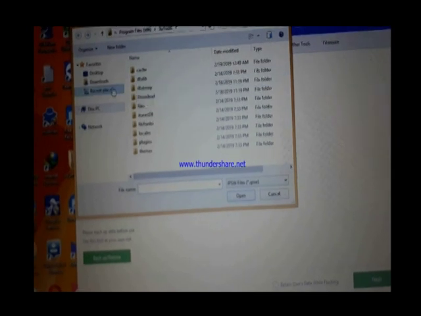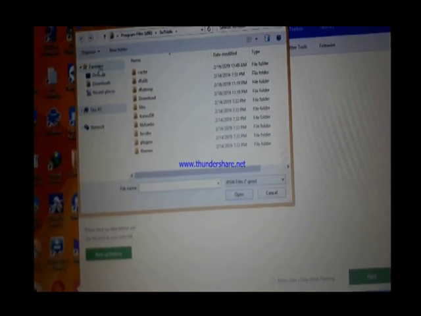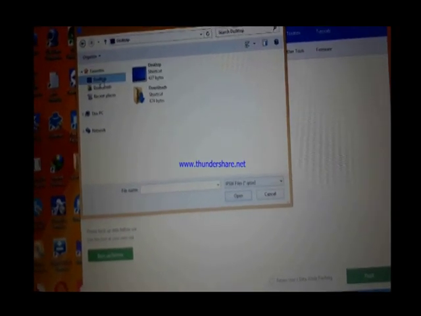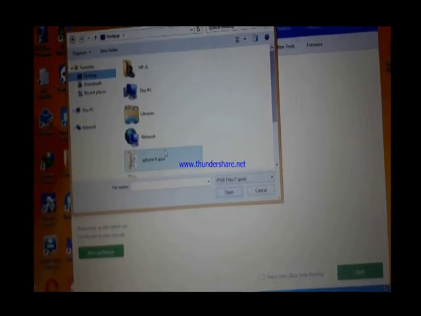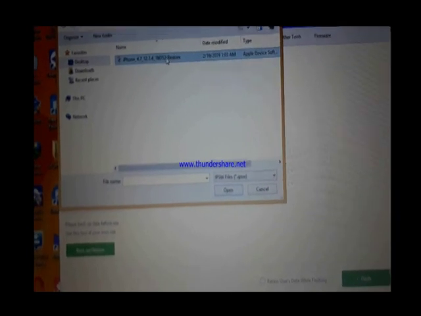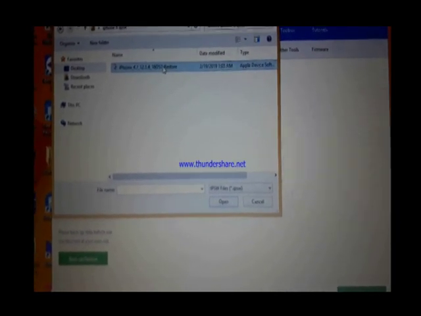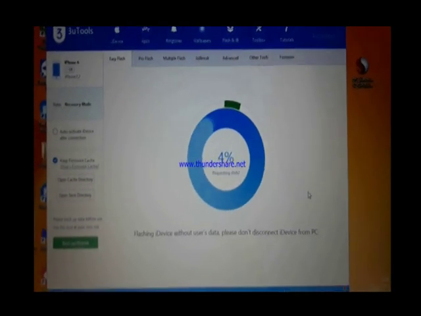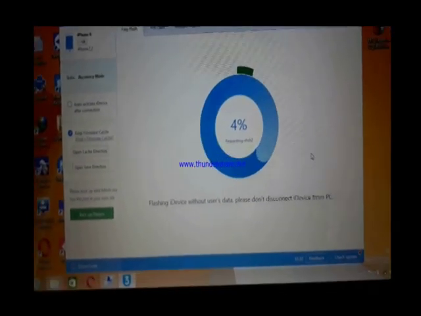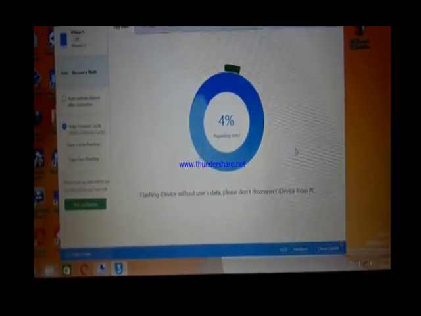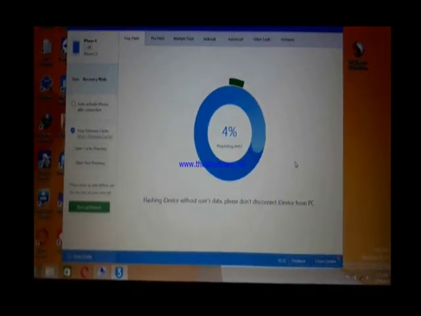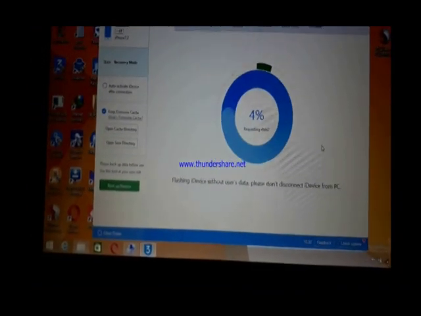Here you can see firmware. Select the firmware that you downloaded before. I downloaded this file, and I select this file. So flashing now starts.